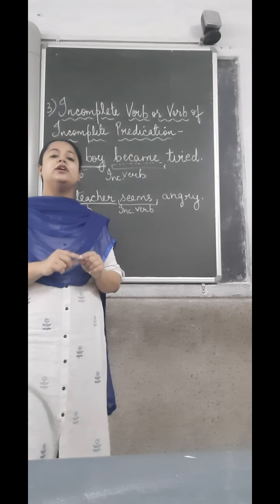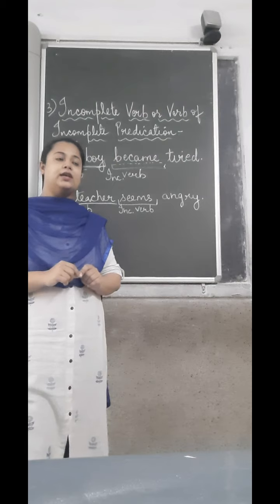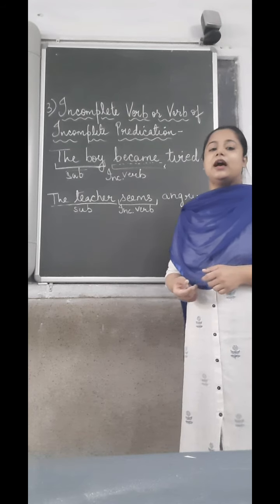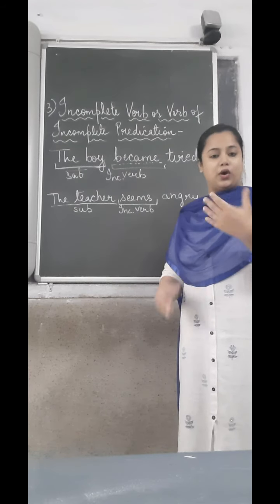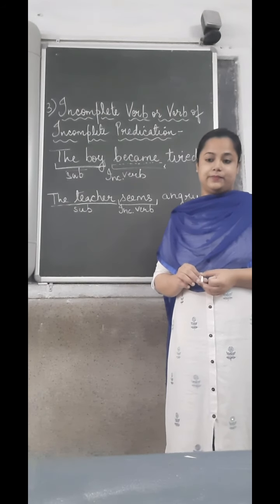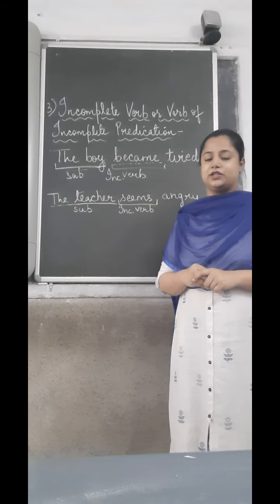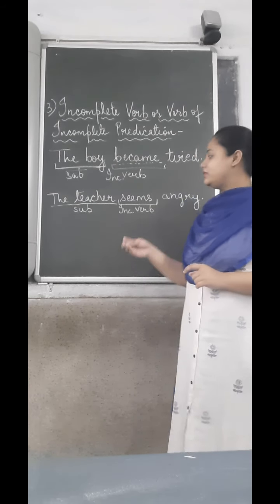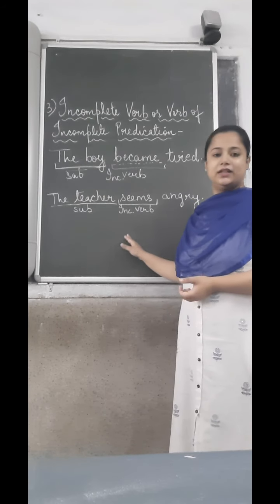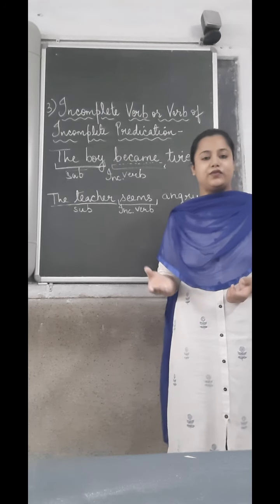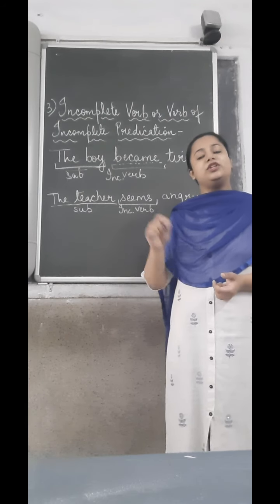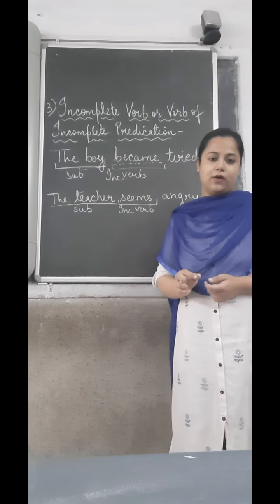I am going to give you the PDF of written work, which I will take from the copy of a previous year student. I am going to send all this written work to you along with this video. After which, in the next class, I will be sending you the exercises. All this written work that I am sending to you, you have to complete in your copies right after this lesson. These are the only 3 types of verbs that we have to do. So we are done with the understanding of types of verbs. Now you have to finish your written work, and after you have finished, I will send you the exercises which you will do right after your written work in the copy.